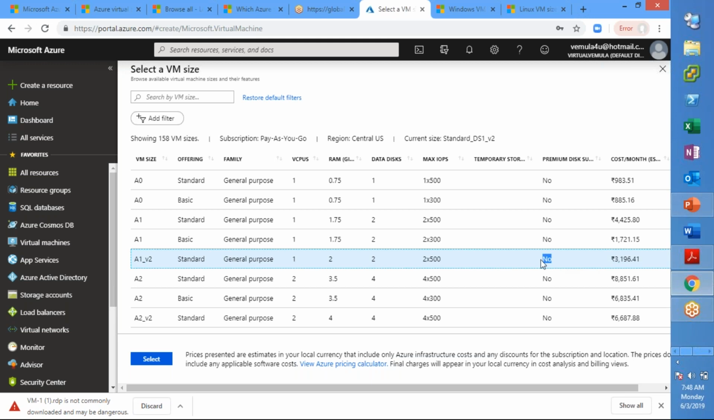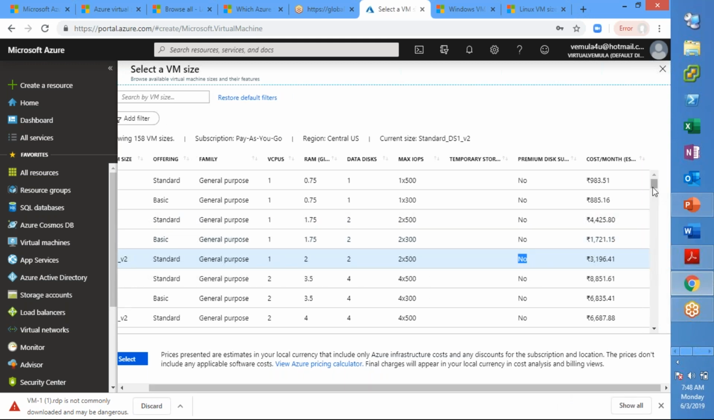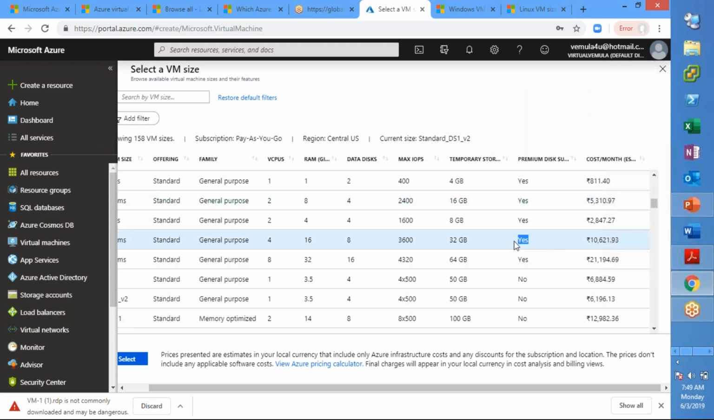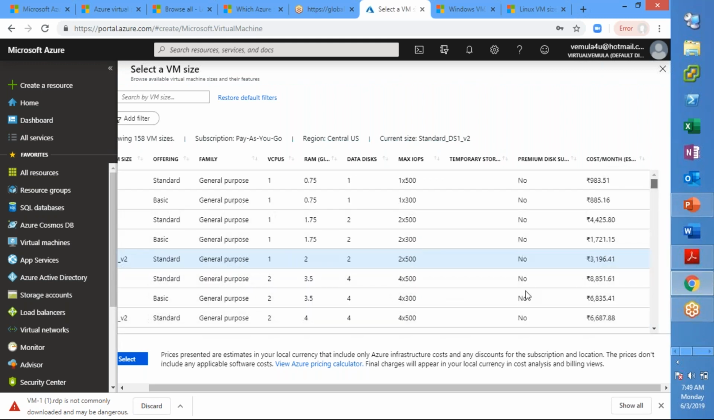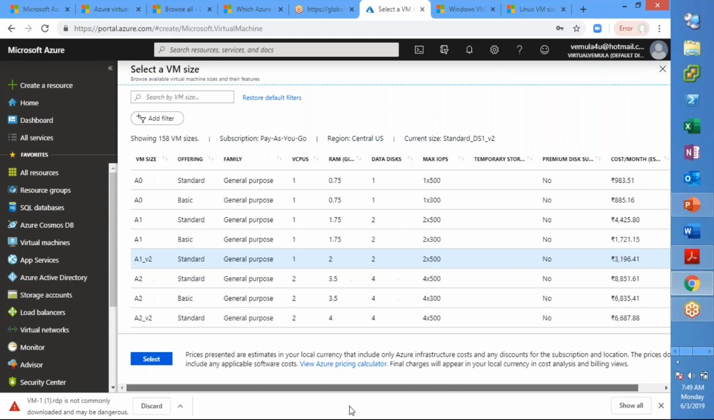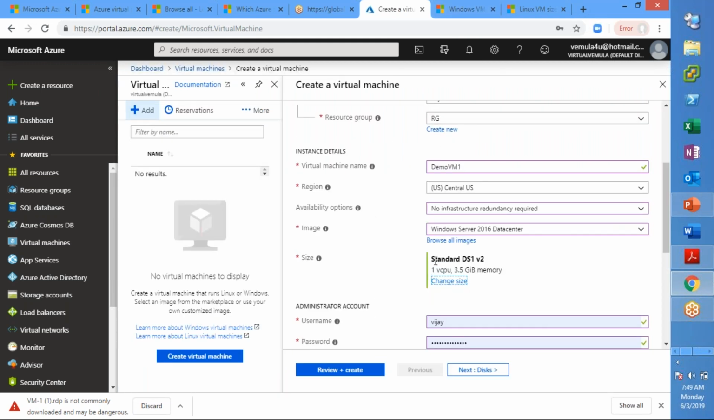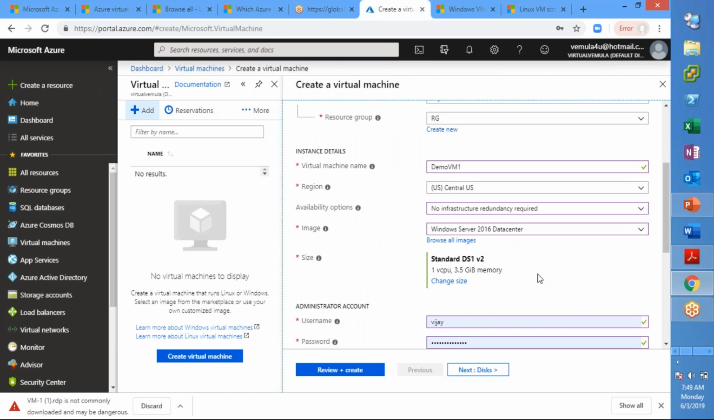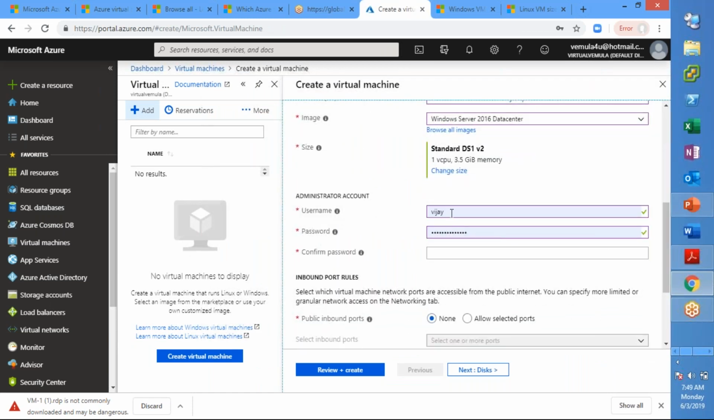And is it a premium disk? No, it is a normal standard disk. Now, if it is a premium disk, then there will be more charges, right? So based on your requirement, the charges will vary. You can see this is a premium disk. So go and select the virtual machine that you want. So this is how you can select the size of the VM. Before you put the size, go and look at these things and look at different sizes and select whatever you are in need of.